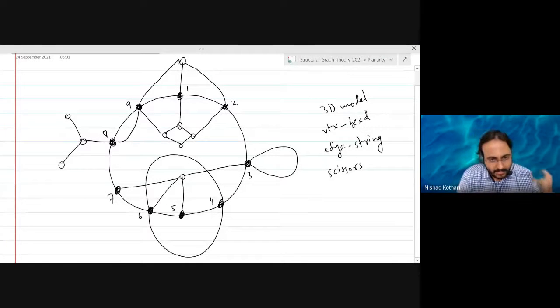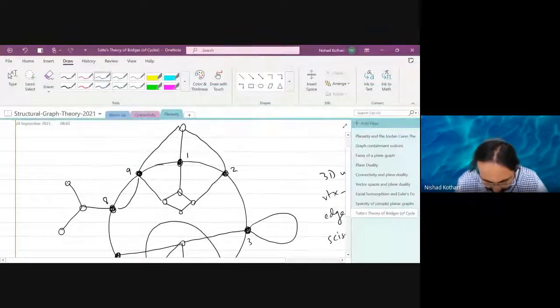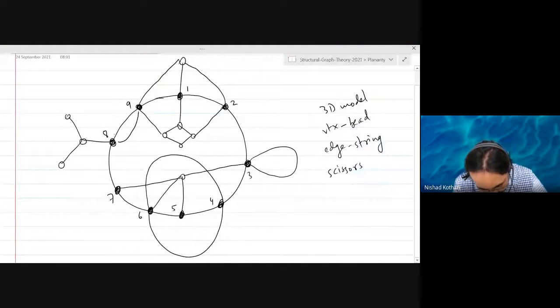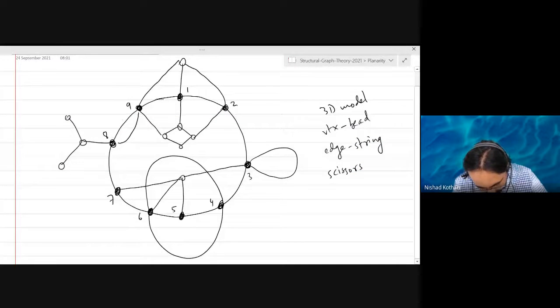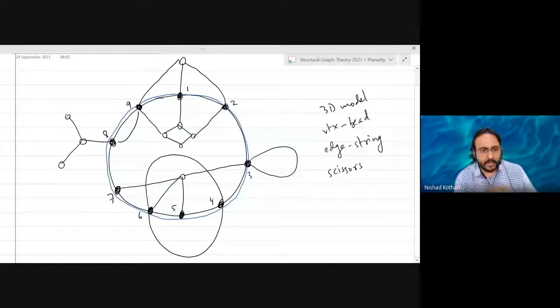So the cycle is a set of edges, right? So maybe I should first mark my cycle with a set of edges. I'm going to color the cycle blue, because it is a set of edges, and if I have multiple edges, I cannot just say it is a set of vertices in sequence. Okay, so maybe this is my blue colored cycle.